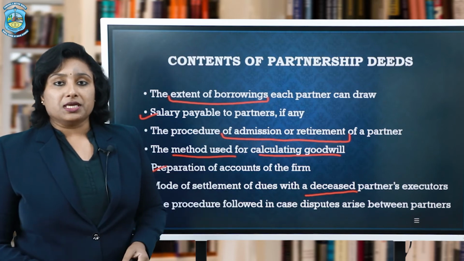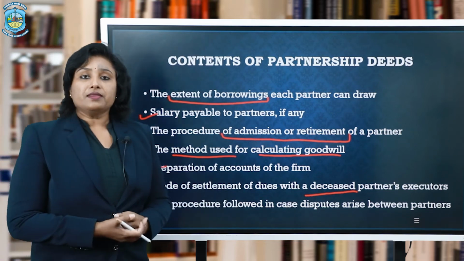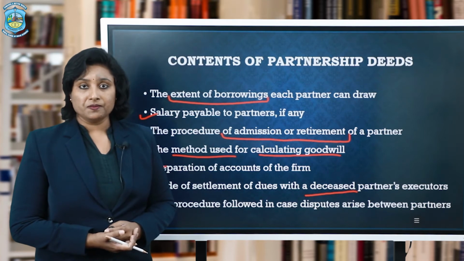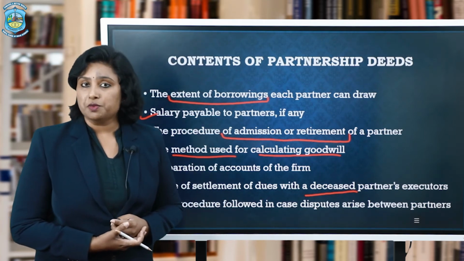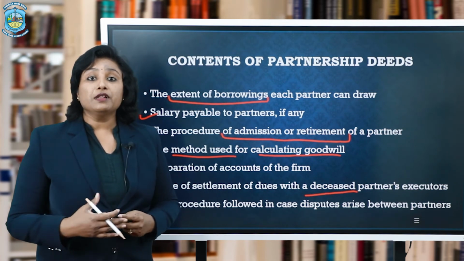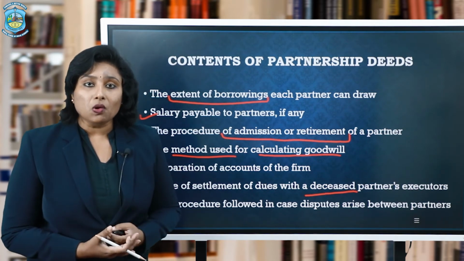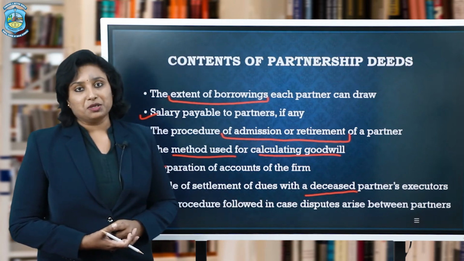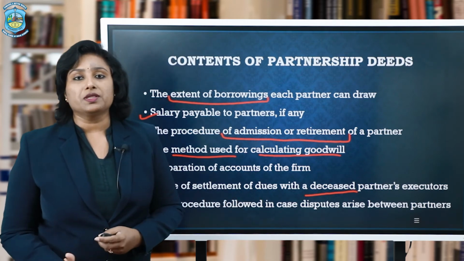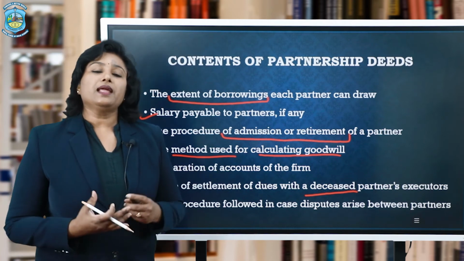What can be the procedure? How will it be settled? Everything shall be clearly mentioned, right? Whose terms and conditions will prevail in case of dispute, and how the matter will be solved, whether in the court or out of the court. They may mention such things in the partnership deed. There can be some more points or some fewer points in every firm.